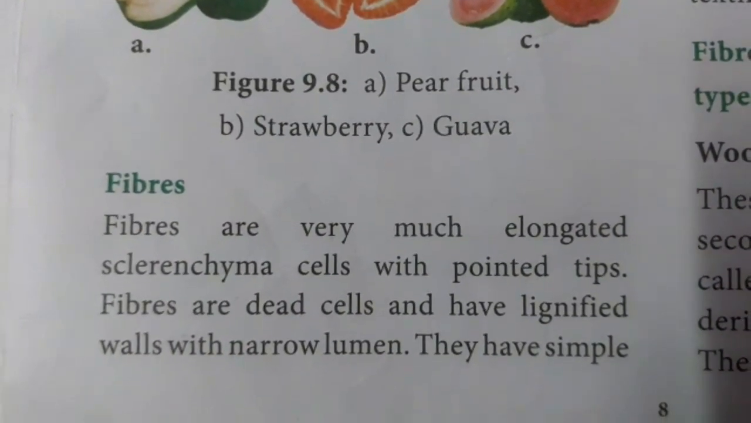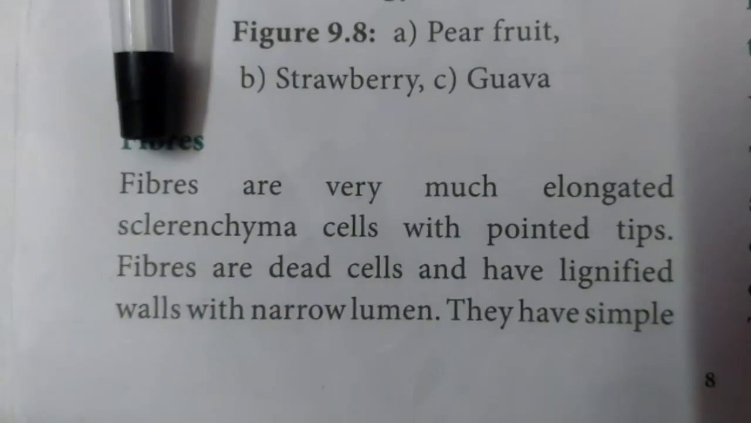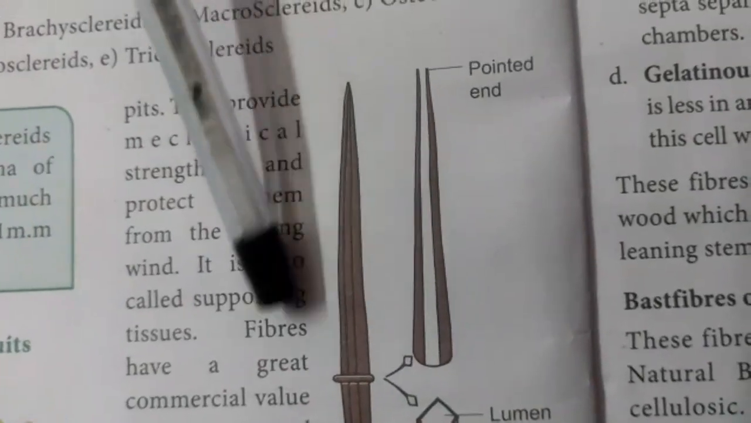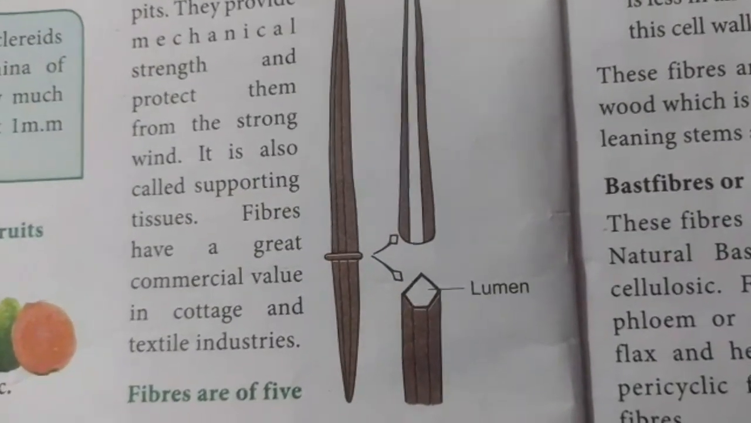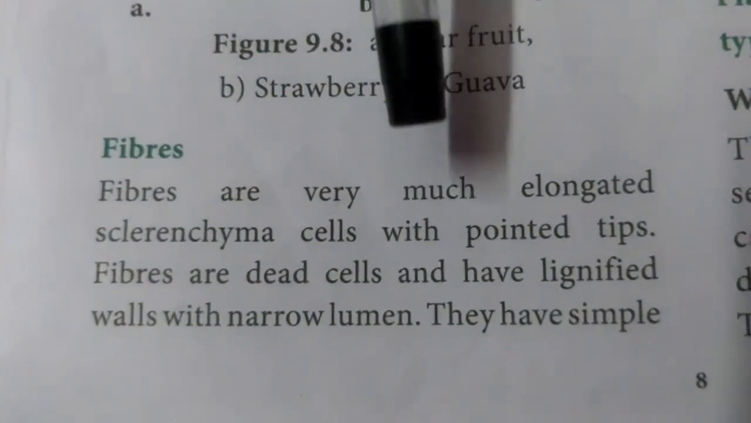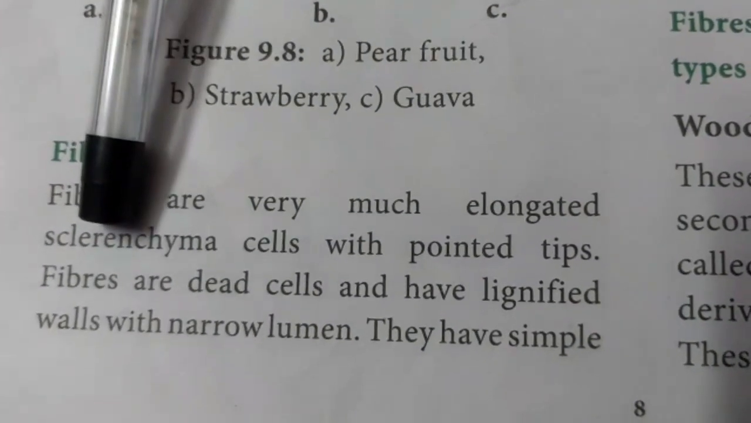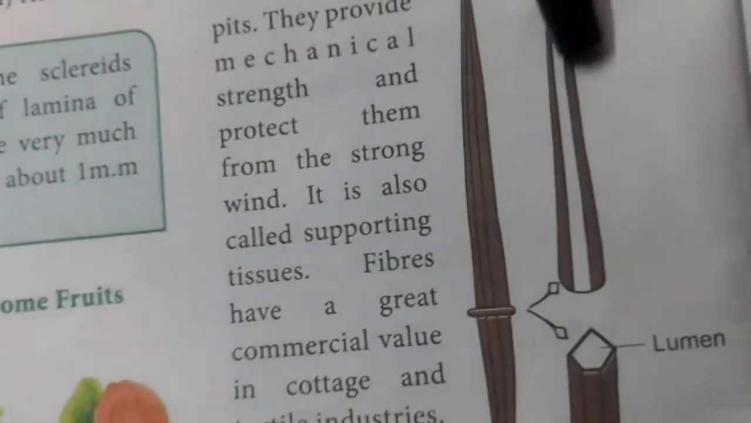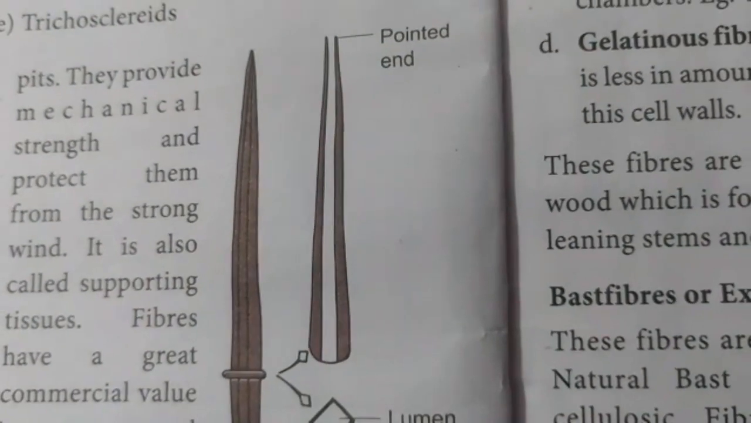The next type of sclerenchyma is the fibers. The fibers are very much elongated sclerenchymatous cells. They have a pointed, sharp tip. The fibers are dead, lignified cells. The fiber cell wall is also very thick due to lignification, so the cell walls have a narrow lumen. Here the fibers have a narrow cavity. They have a narrow lumen and pointed ends.